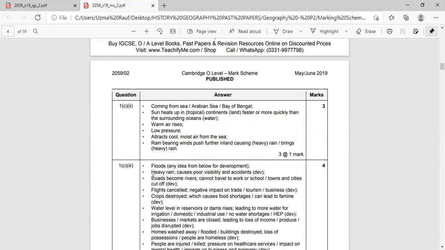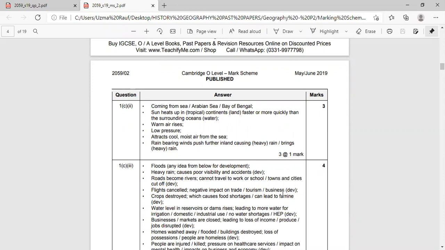Because the water level rises up in rivers and roads would be washed out. So people cannot travel to work or schools. Am I clear? Then flights would also be cancelled and trade and business would be affected as well.